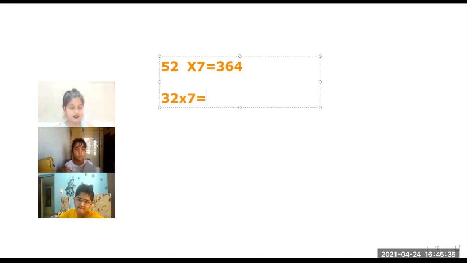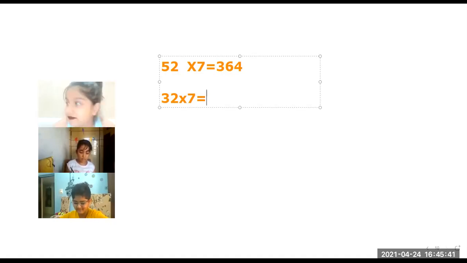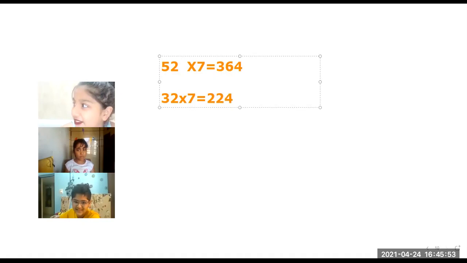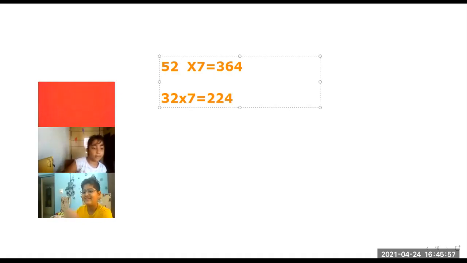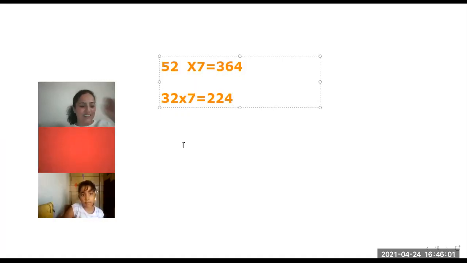Ma'am, give us the option of annotate to write the answer. No, I will write. You just tell me the answer. Ma'am, it's 3 to 4. No. 30 sevens are 210. 210 plus 14. 224. Yes, 224. Ma'am, double 2 4. Very good.